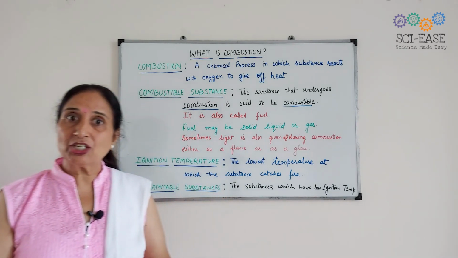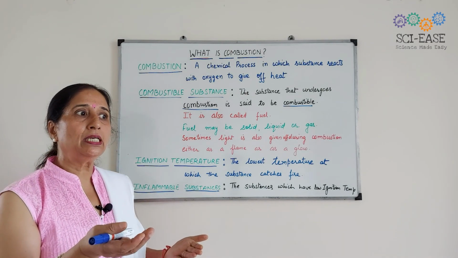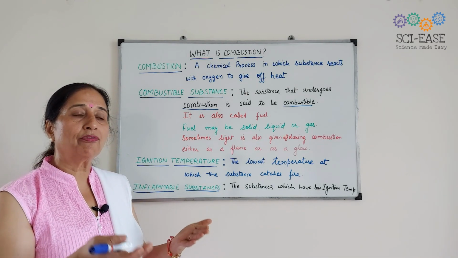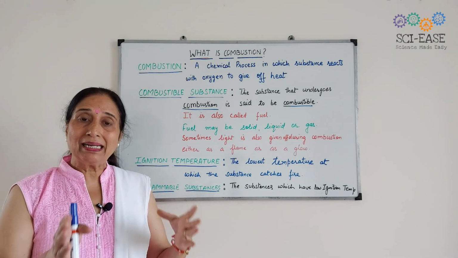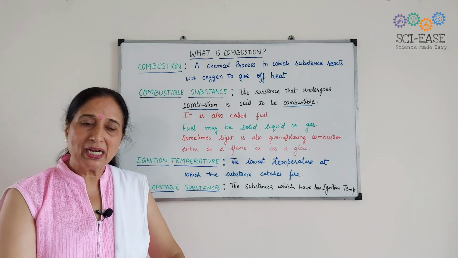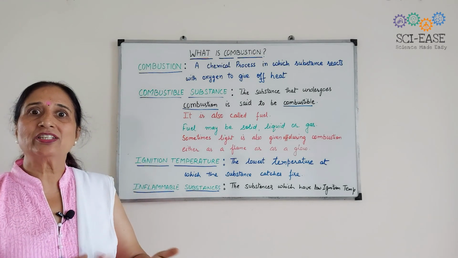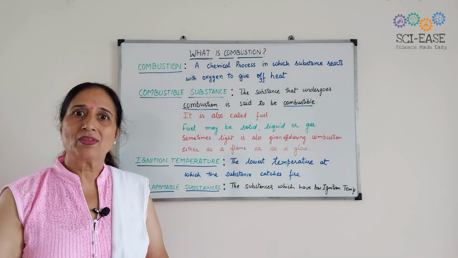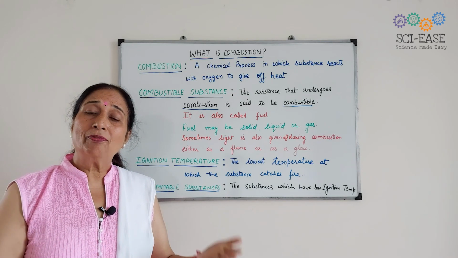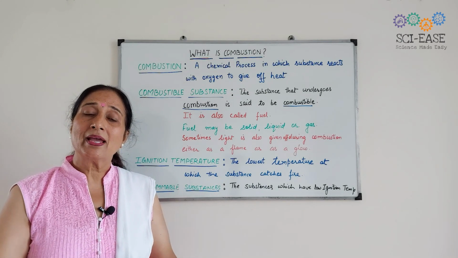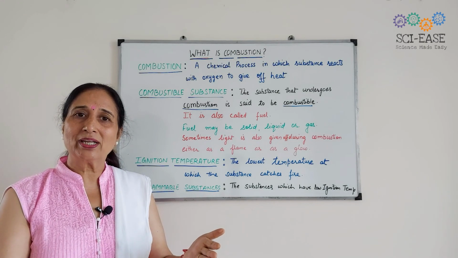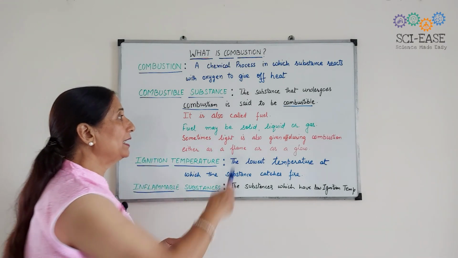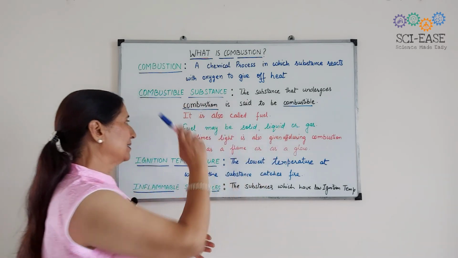They may be gaseous also. LPG, that is liquefied petroleum gas, is butane, which is in liquid form because it is compressed, and it changes into the gaseous form. Hydrogen is also used as a fuel. So it may be solid, liquid or gas.